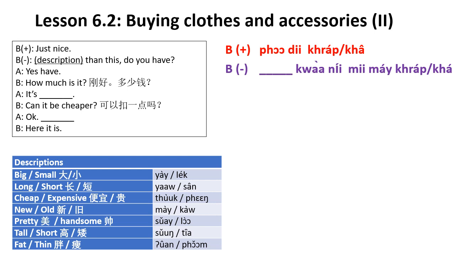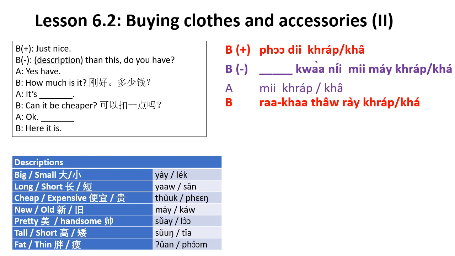Okay, or you want to say เล็กกว่านี้มีไหมคะ. Maybe the one that you tried on is too big for you, so you say เล็กกว่านี้มีไหมคะ. มีไหมคะ is do you have? Okay, and then the vendor may say มีค่ะ have, and they take it out for you and you want to ask how much, you can just say ราคาเท่าไหร่คะ. ราคา means price. Okay, ราคา เท่าไหร่ is how much. So ราคาเท่าไหร่คะ and then the shop owner will give you a price.